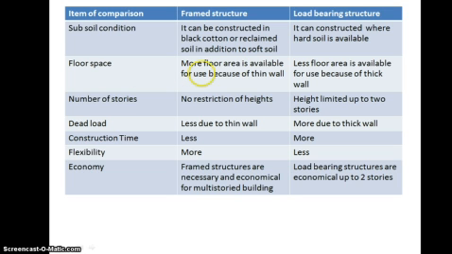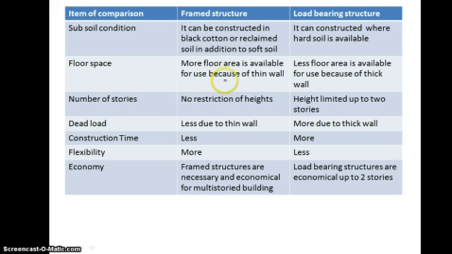In a framed structure, more floor area is available for use because of the thin wall. The wall thickness in a framed structure is less as compared to the load bearing structure, because generally for the external wall we take 0.23 m as the wall thickness.